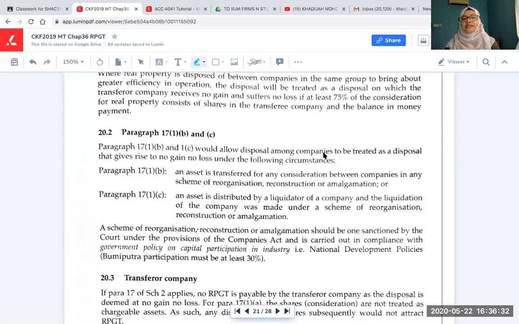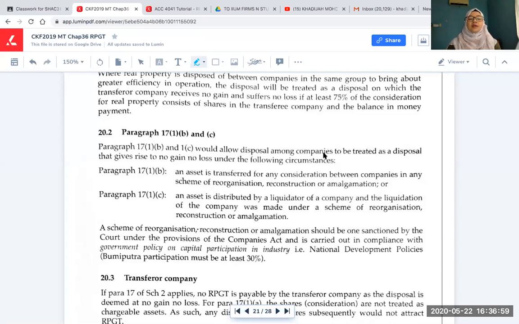17(1)C says that an asset is transferred by a liquidator of a company, and the liquidation of the company was made under the scheme of reorganization, reconstruction, or amalgamation. Similarly, because of the reconstruction, you have to transfer. One company may go into liquidation, so the asset will be transferred to a liquidator. Because of that, the transfer from the liquidator to another company is a no gain, no loss situation.